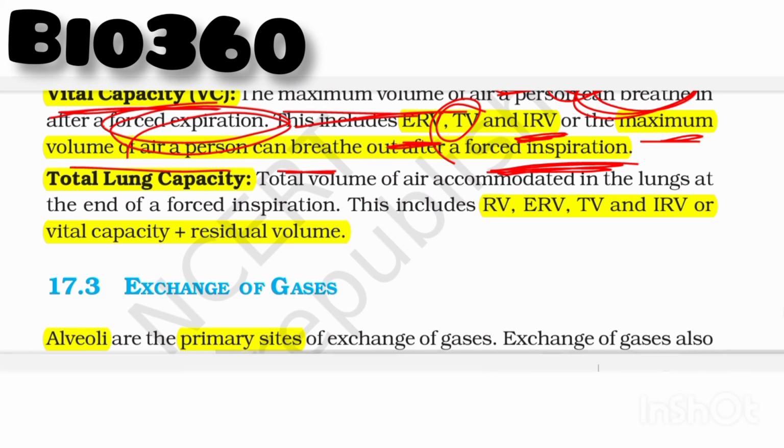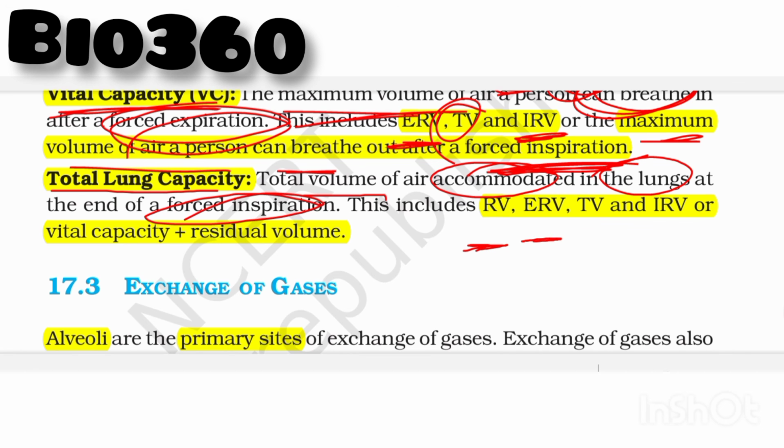And the last one is total lung capacity. As indicated by its name itself, it is the total volume of air accommodated in our lungs at the end of forcible inspiration. It includes all the volumes such as residual volume, expiratory reserve volume, tidal volume and inspiratory reserve volume. It can also be represented as vital capacity plus residual volume.